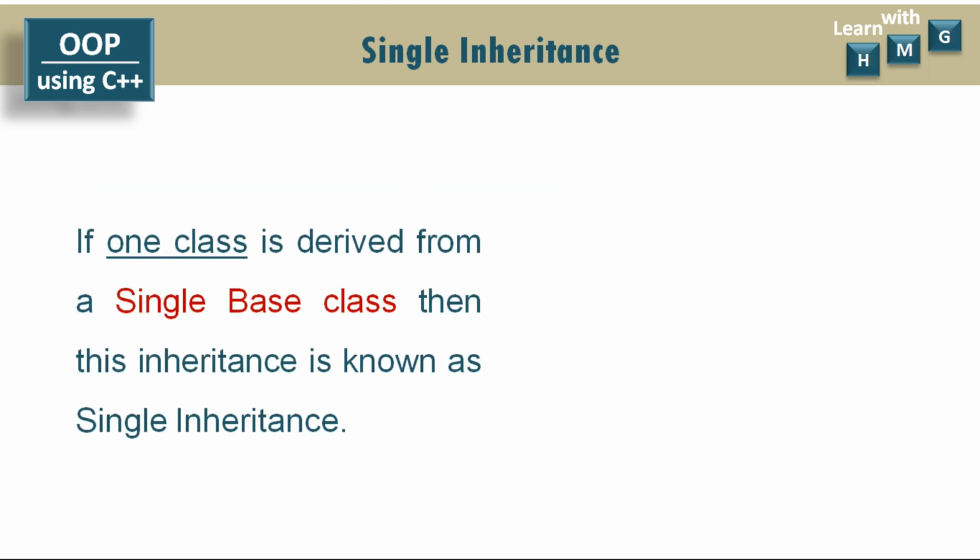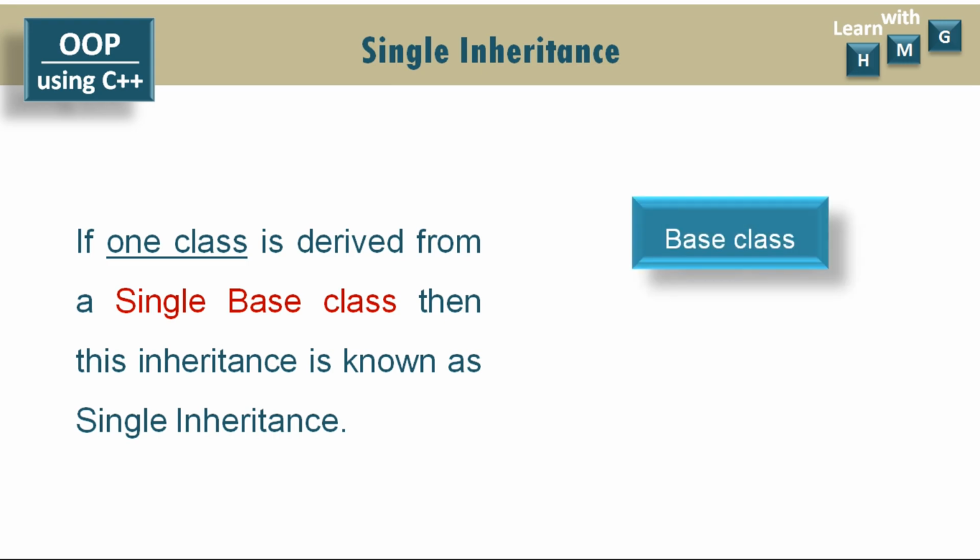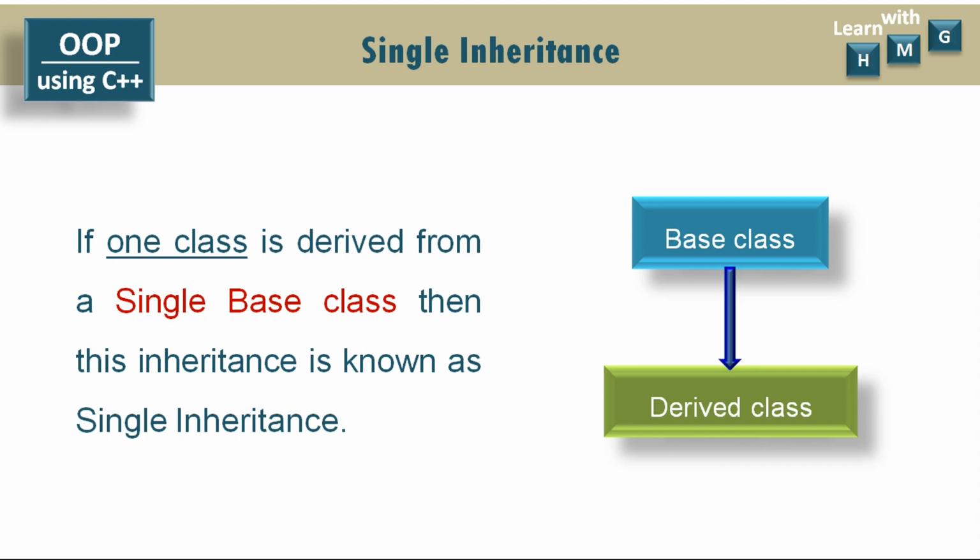So what is single inheritance? If one class is derived from a single base class, then this type of inheritance is known as single inheritance. There is one base class, that is the existing class, and from this existing base class, if we create or derive another class, that is a derived class, then such inheritance is known as single inheritance. So a single class is derived from a single base class. That is nothing but single inheritance.